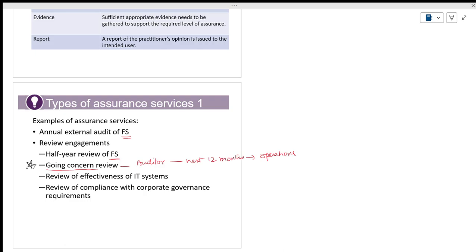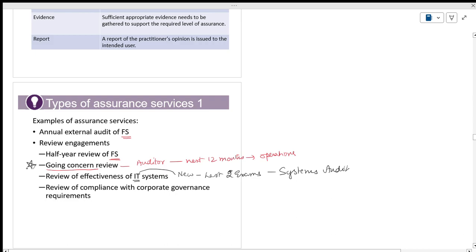Review of effectiveness of IT system. This is the new topic, which they have added for the last two exams. In most cases, the moment you join an audit firm, systems audit will be there. You will have something called systems audit. We will cover this. It is too early; it is only an introduction, but it will help you a lot.